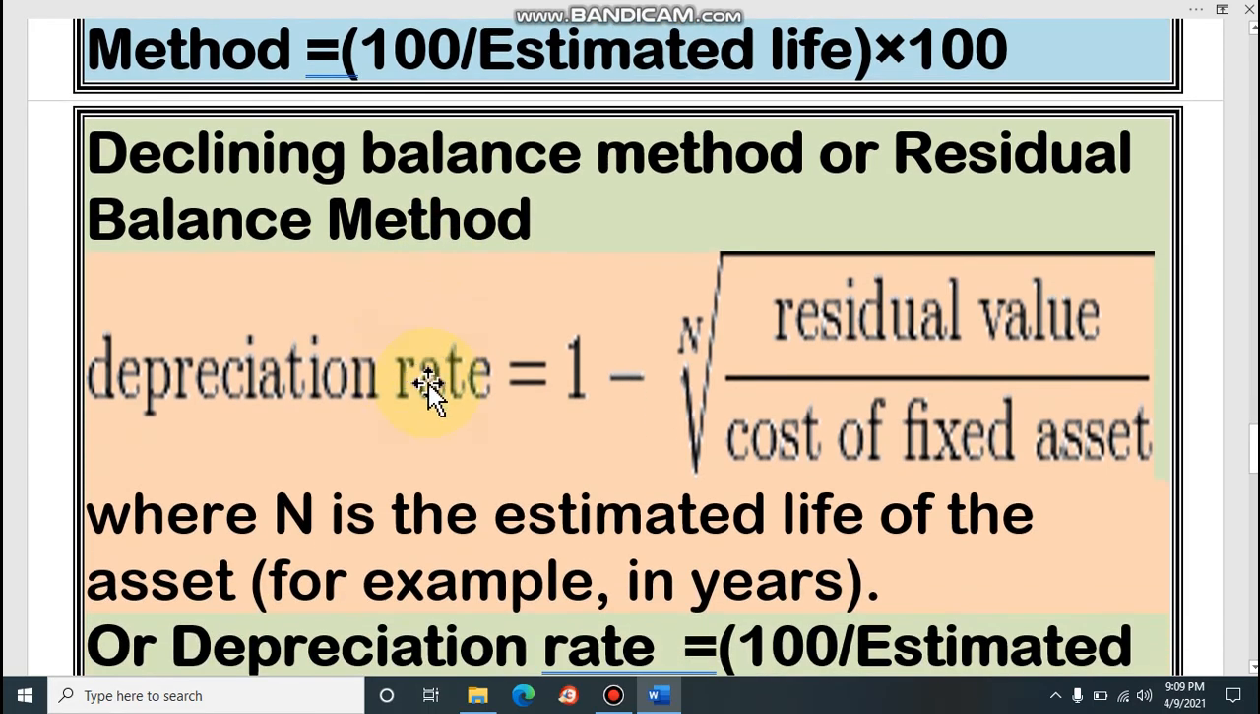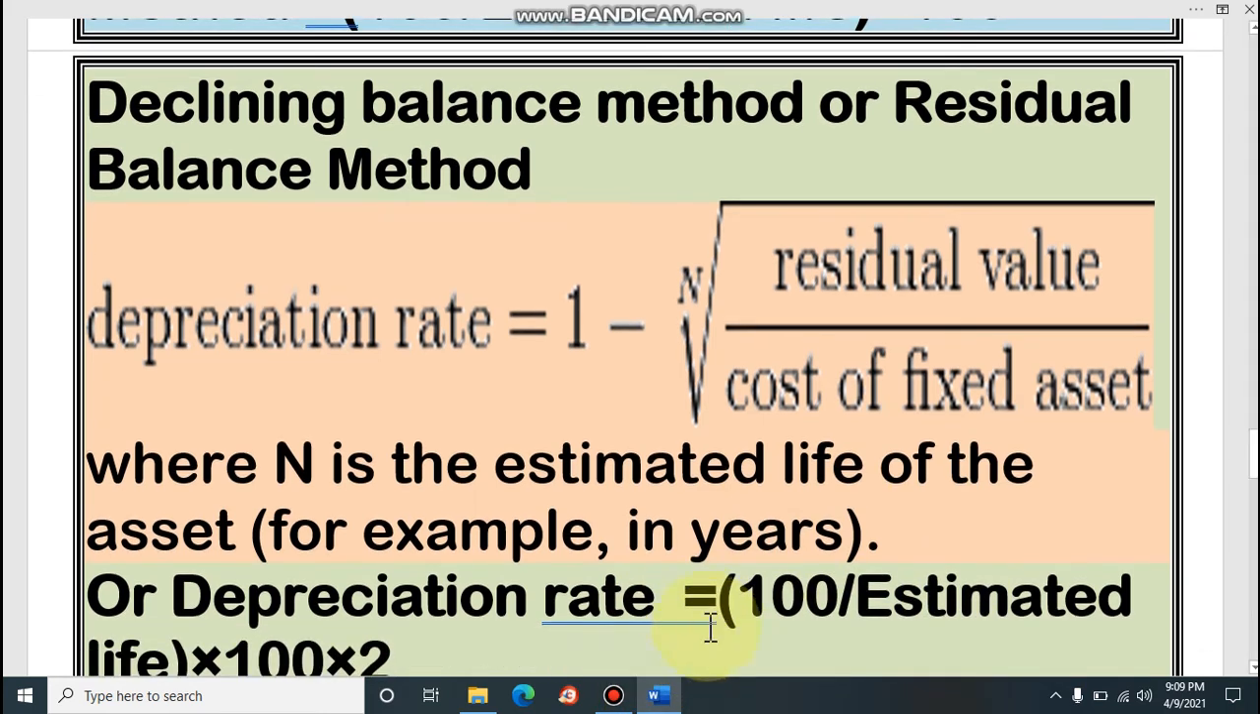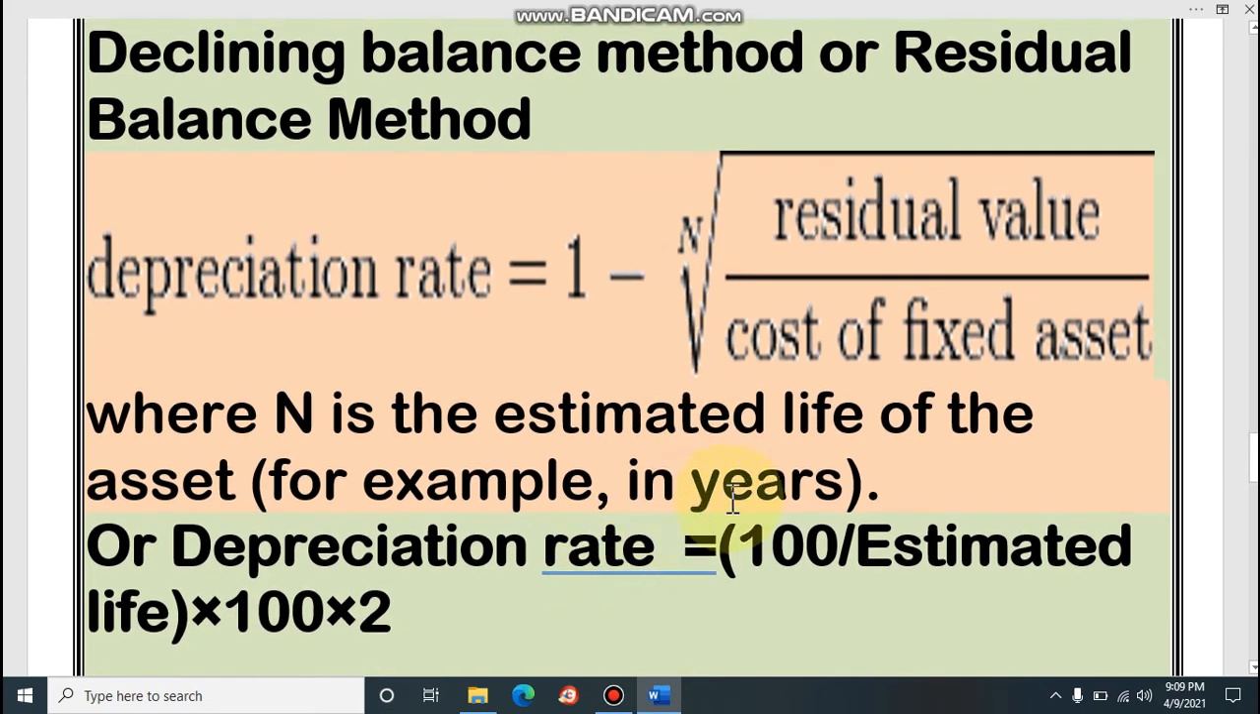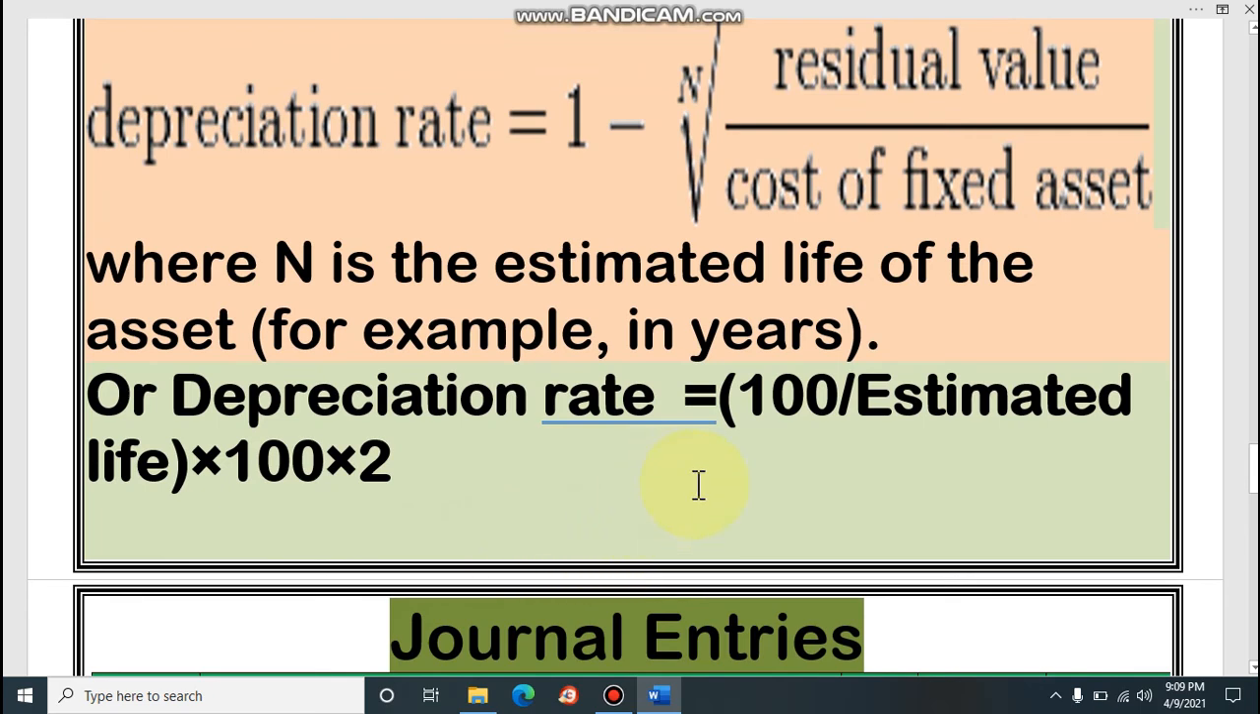In this method the depreciation rate is 1 minus the n-th root of residual value over cost of fixed asset, where n is the estimated life of the asset. That means in n you will write the years: 10 years, 5 years, 20 years, this way. Or depreciation rate equals 100 divided by estimated life, into 2, into 2. This is the easy method.